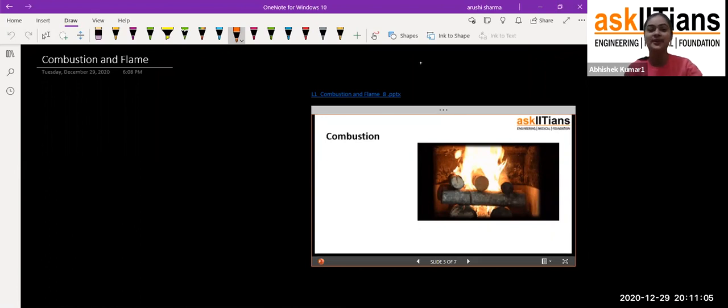What we are going to do: as you can see on my screen, it's the chapter Combustion and Flame, which is in your syllabus. So we are going to start this chapter today. Fine, that is Combustion and Flame.